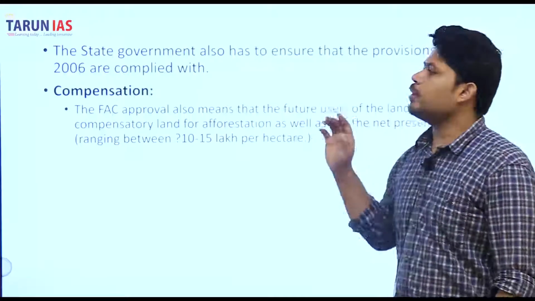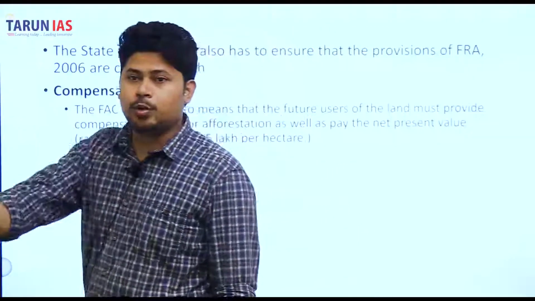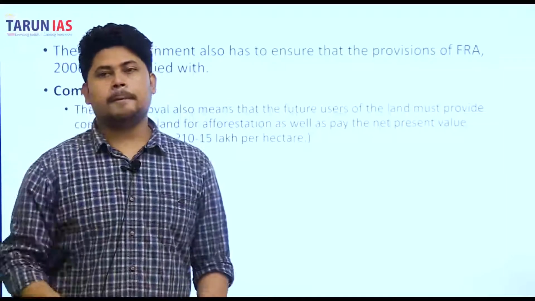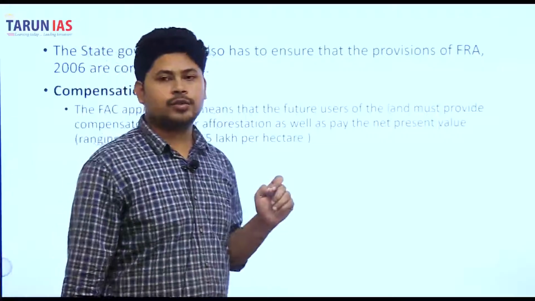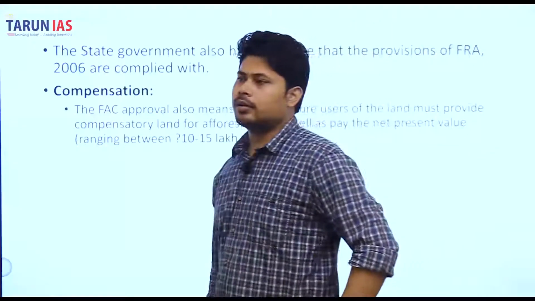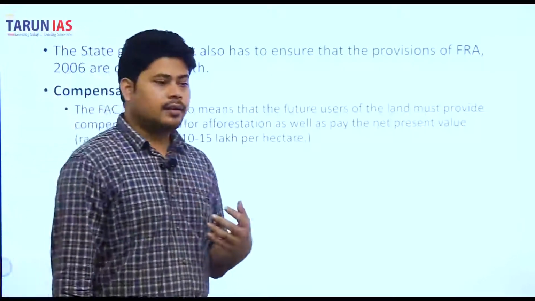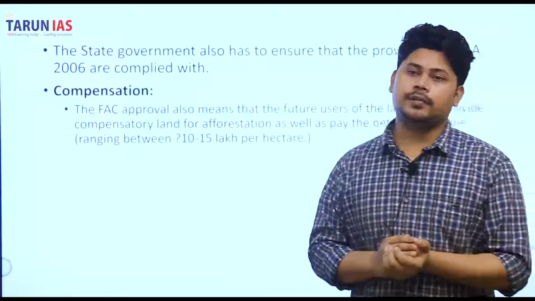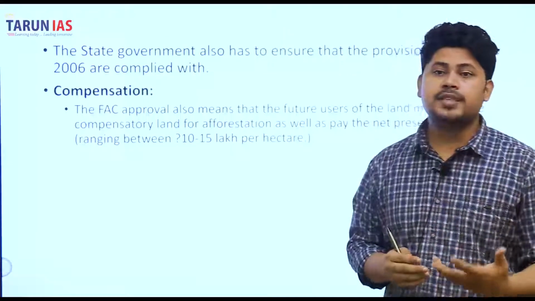The state government also has to ensure, before sending this proposal of land diversion to the Forest Advisory Committee, that the provisions of FRA 2006 are complied with. Now, what are the provisions that we are talking about? The provisions from FRA are that for any land that is being diverted, if the people were living there, the traditional forest dwellers were living there, then their rights have been settled.